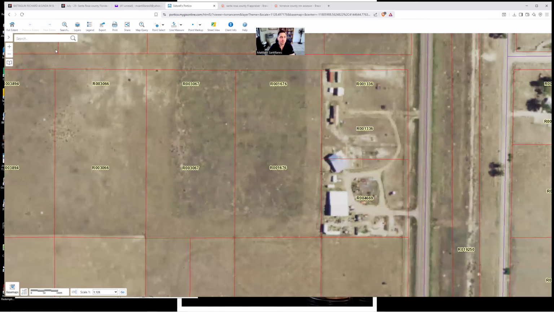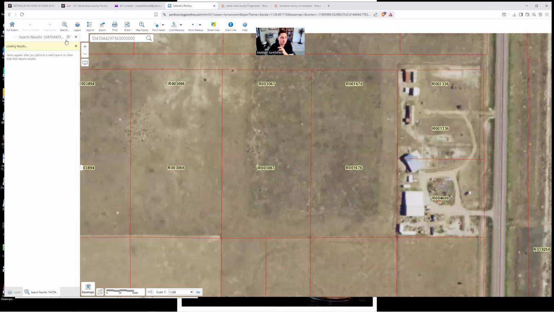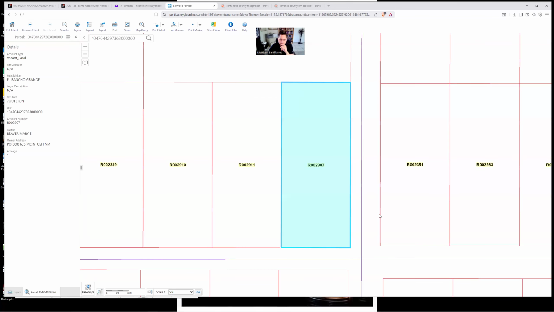We'll accept that. And it should have some sort of search box, something like that, to enter a parcel number. Typically it'll actually say something like search for parcel number, but New Mexico likes to kind of keep you guessing. So I'm going to enter that. All right, it found it. Let's go ahead and pop it open.